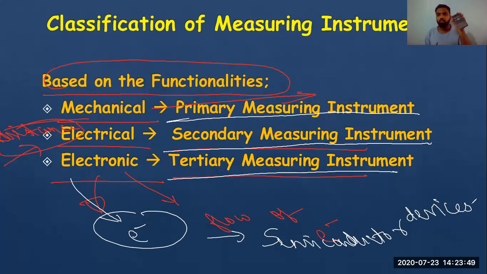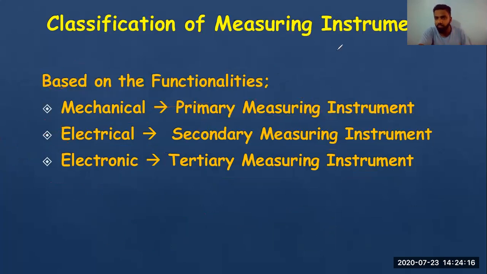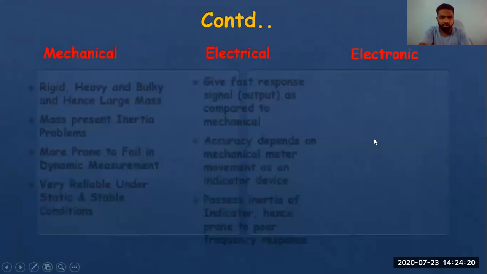This is not an electrical gadget, this is an electronic gadget, like the calculator that we use. So this is called a tertiary instrument. Primary instruments take more time, secondary instruments take medium time, and electronic instruments, the tertiary instruments, take very little time. Semiconductors operate at very low voltage, and due to low voltage application they respond very fast. Now we will go to the next slide and continue.